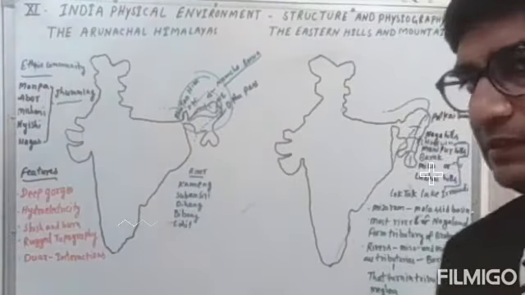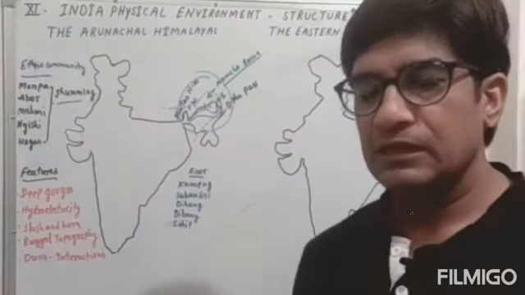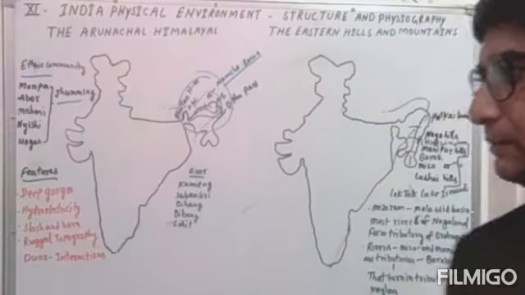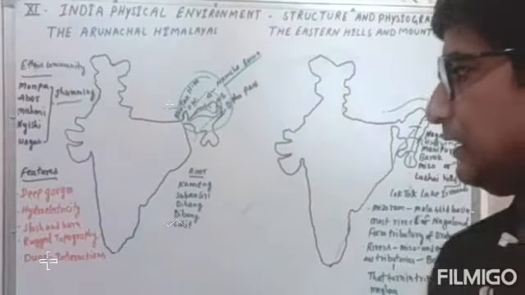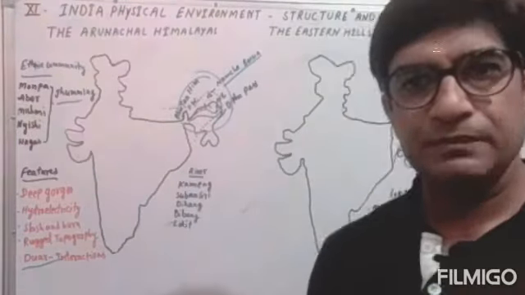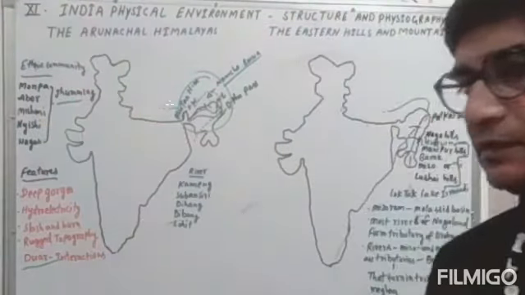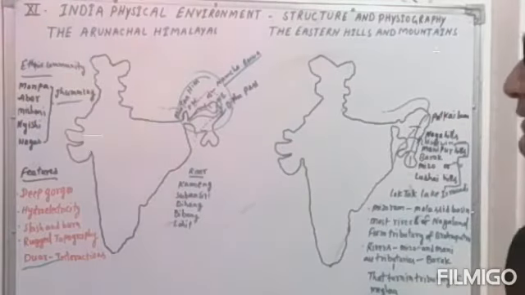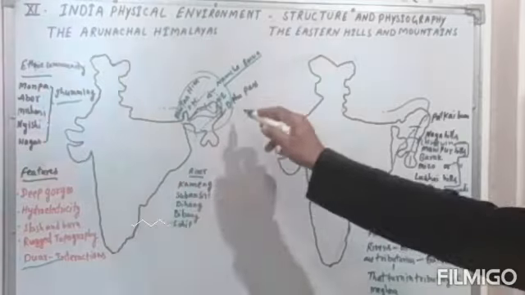Rugged topography hinders interconnectedness among the people moving from one region to another, especially the people living in Arunachal Pradesh and Assam. They can hardly reach each other's regions, so the movement of people is very difficult. Only the duars, which I have told you are river valley routes, are very important for interaction between people of one region and another. This Arunachal Himalaya, as I have told you, extends from the Bhutan Himalaya to the Diphu Pass, and there are many passes in this region also.